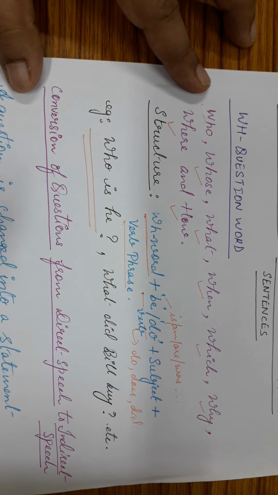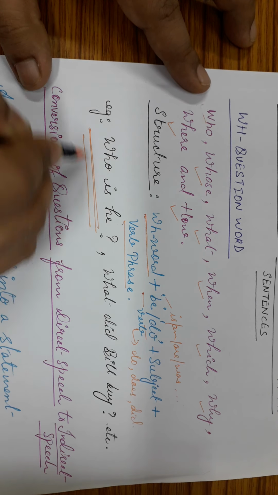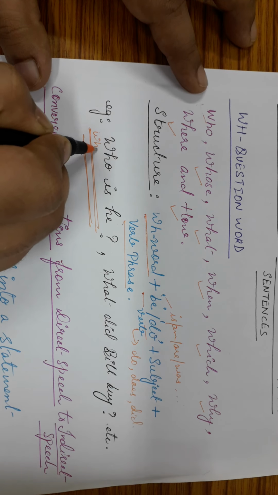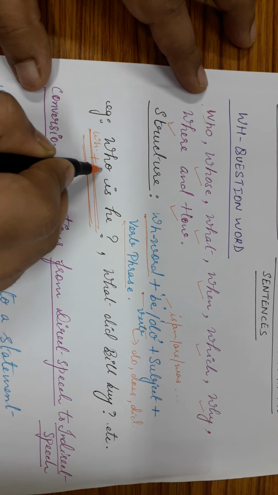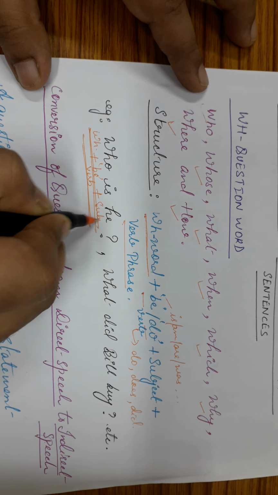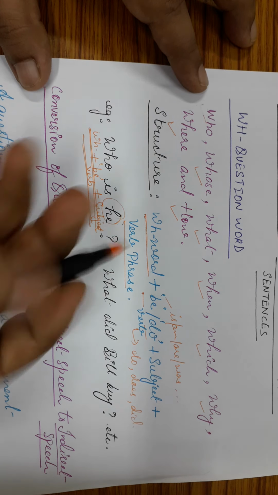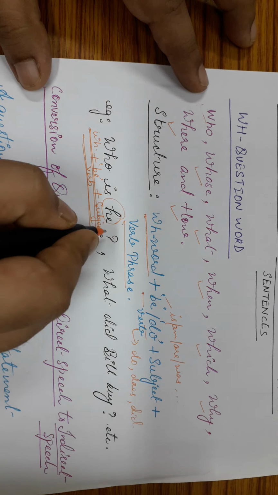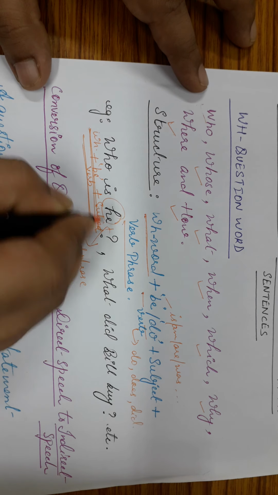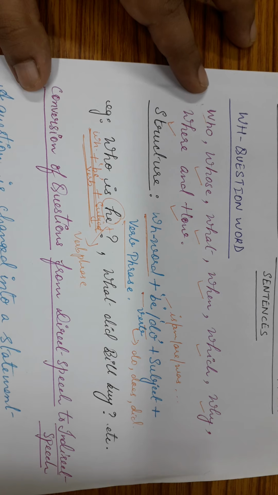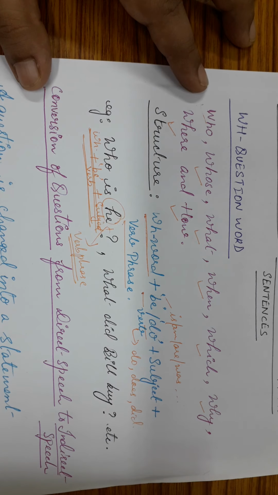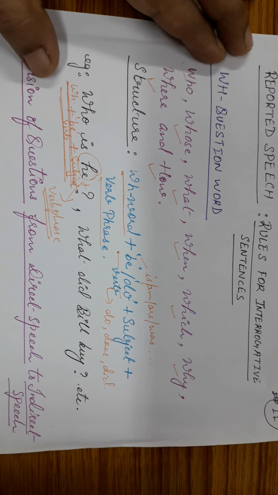Who is he? Which is a very common question, and you can very well understand the structure of the interrogative sentence. Now this is the WH question word, which is followed by the be verb is plus subject, which is he, and if we have some more things after it, then it becomes verb phrase. But here in this question we don't have any verb phrase, it's alright. But if we have some stuff after the subject he, then that becomes verb phrase.